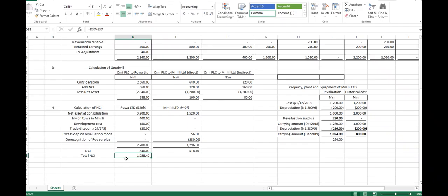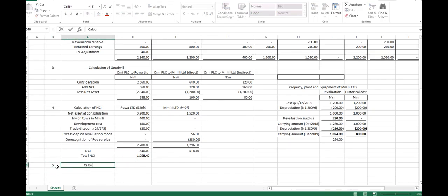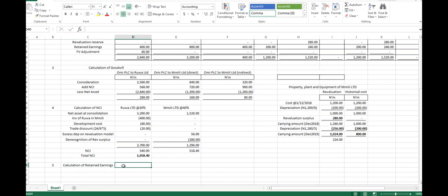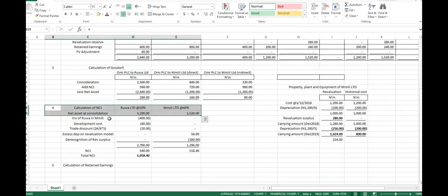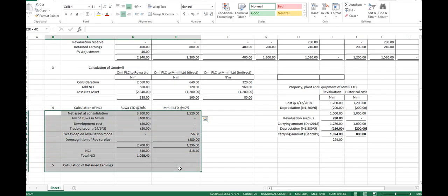So what's the retained earnings given to us in the question? The calculation of retained earnings. Yes, what do we have as our retained earning?